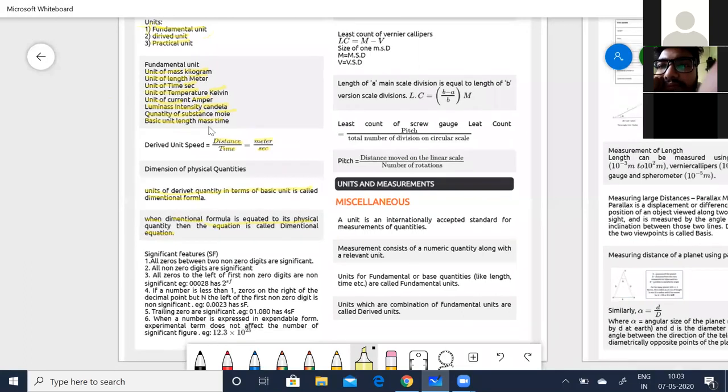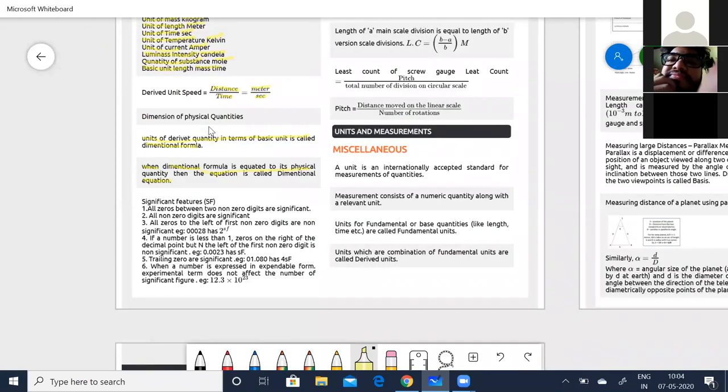Now, what are significant figures? You would have studied in your earlier classes about approximations, estimations, and how to round off a whole unit. Significant figures are used when you represent a quantity.